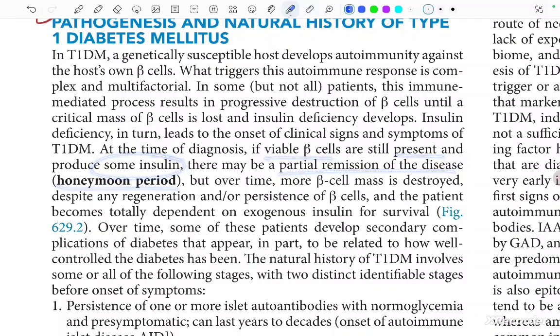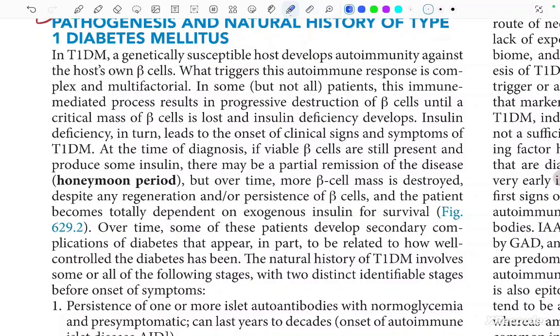But over time, the beta cell mass is destroyed despite any regeneration or persistence of the beta cells, and the patient becomes totally dependent on exogenous insulin for survival. Over time, some of these patients develop secondary complications of diabetes that appear in part to be related to how well controlled the diabetes has been.